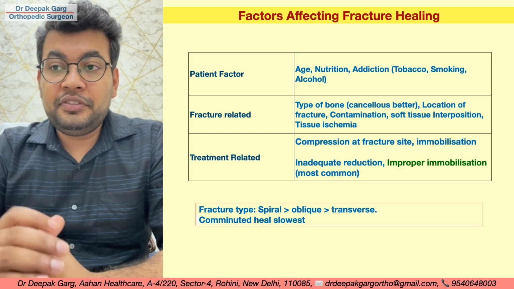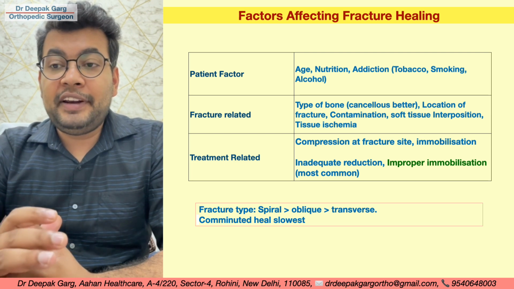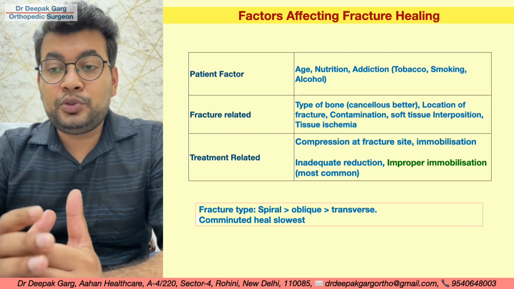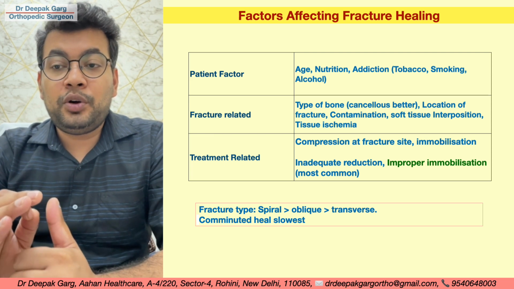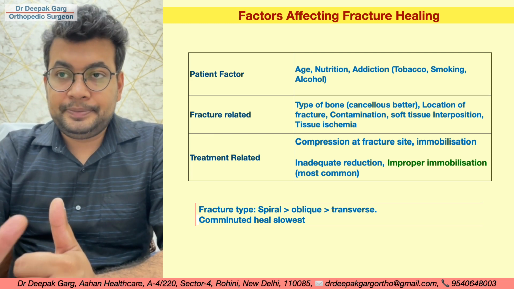Now if we talk about the fracture type, spiral fractures are more stable, so more chances of healing, more than oblique, more than transverse. Comminuted fractures heal slowest.